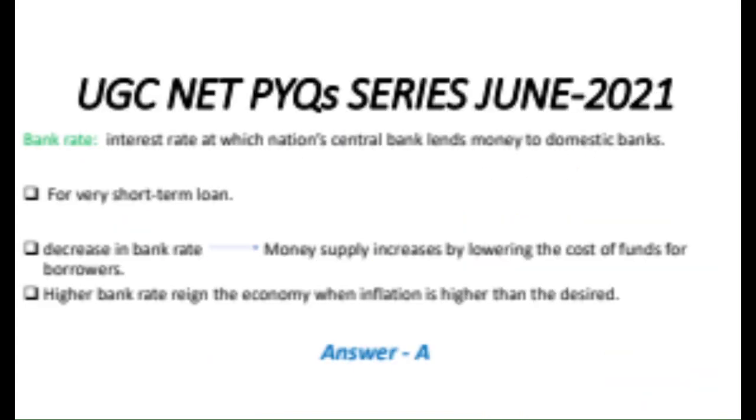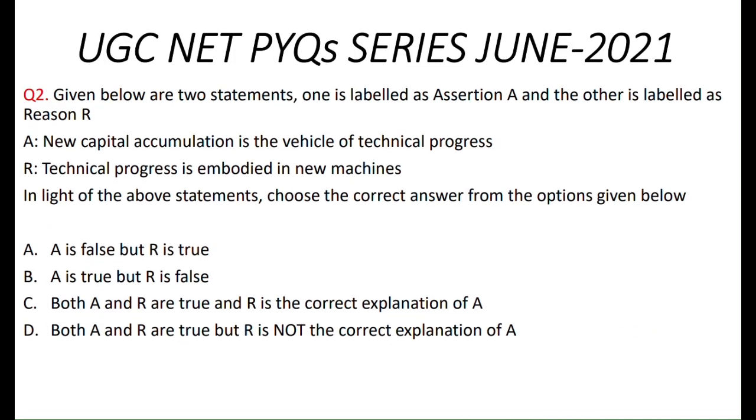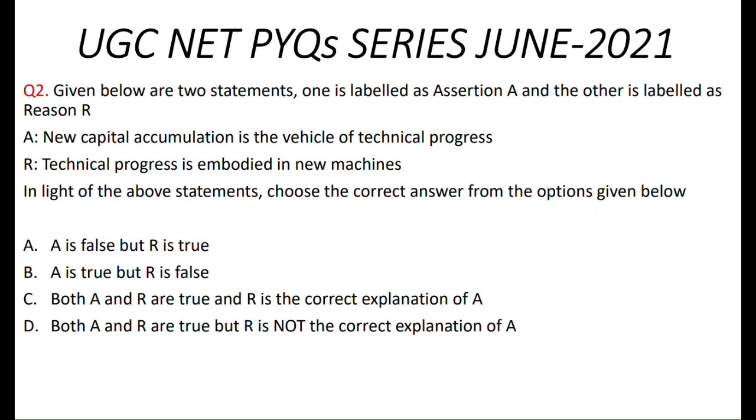Now let's move to the next question. What is our next question? There are two statements, assertion and reason, and options are given below. The assertion is that new capital accumulation is the vehicle of the technical progress.